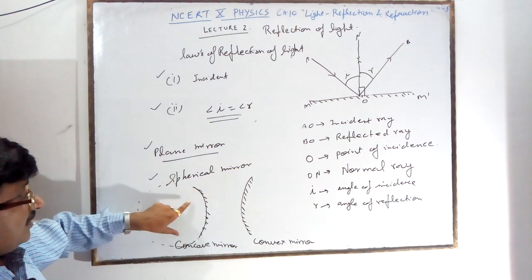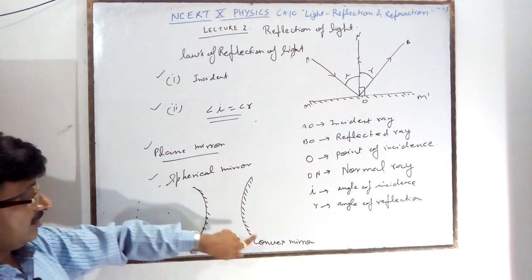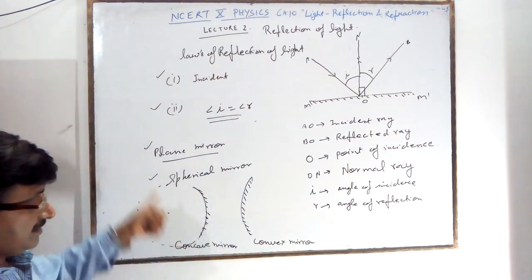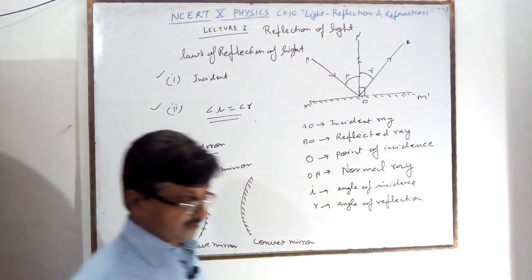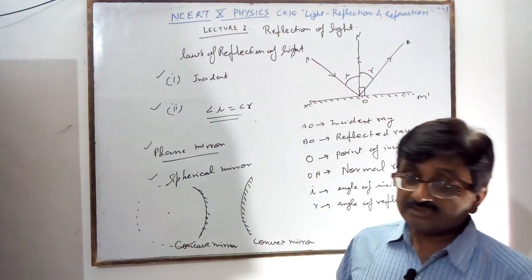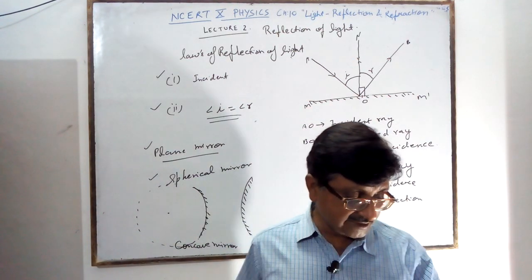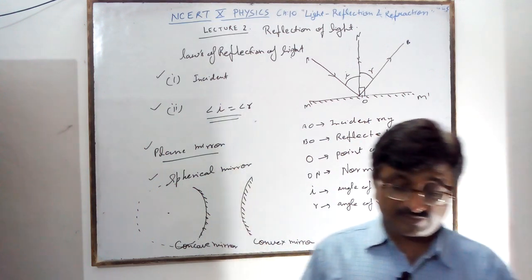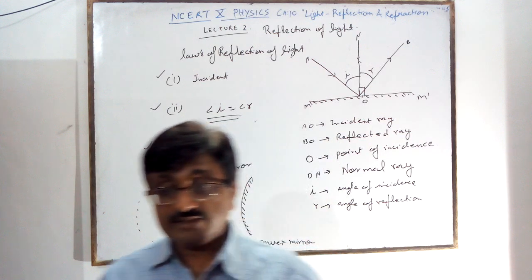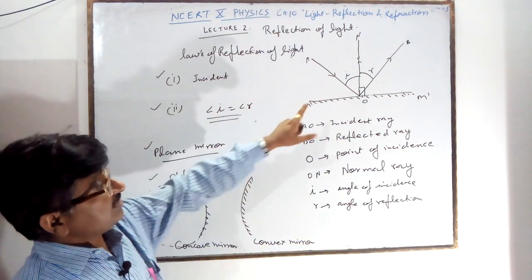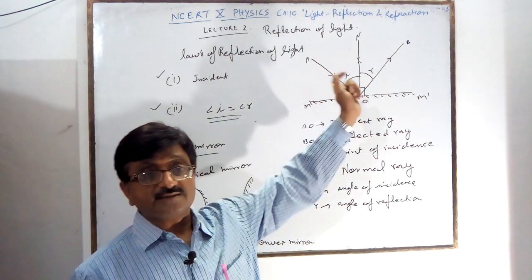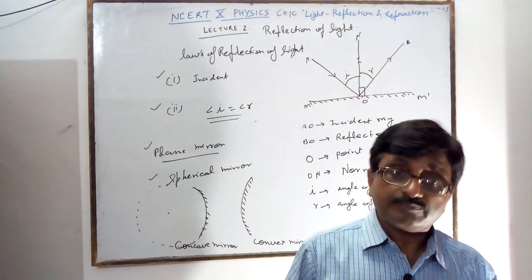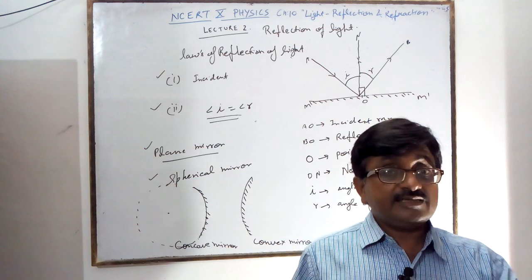In class 7th, you learned about concave mirror and convex mirror. There are two options, but here you will have six types of image formation. We will see how the image is formed by the spherical mirror and how it is formed in the plane mirror. The plane mirror gives you an image of the same size, but laterally inverted.